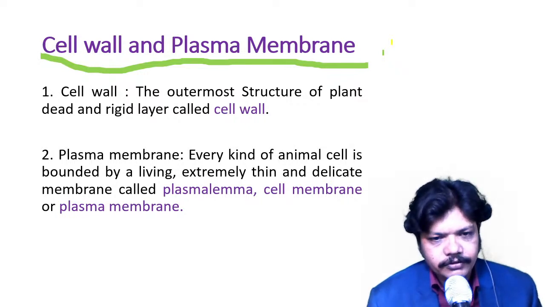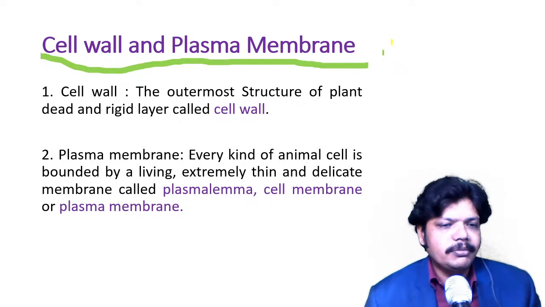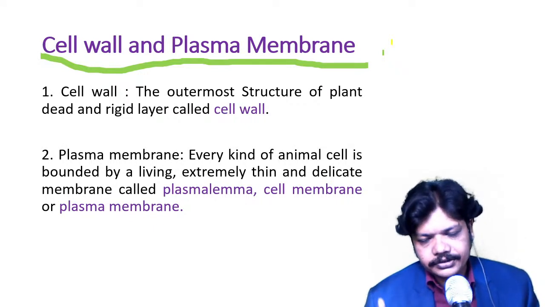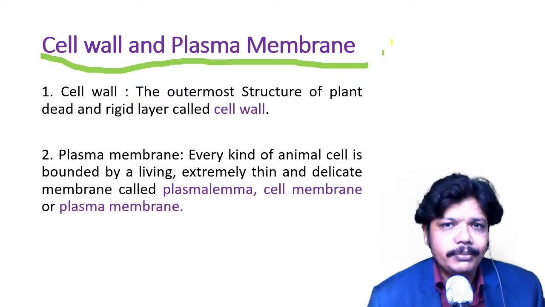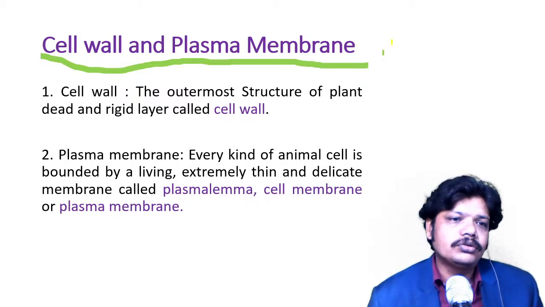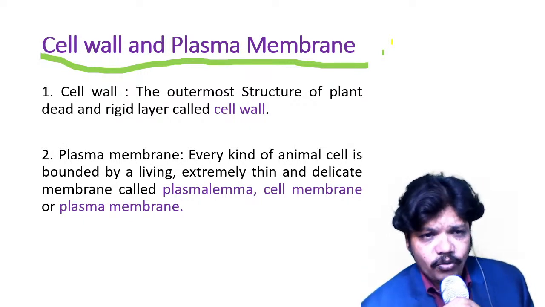Obviously the prokaryotic cell we are going to see ahead. In the eukaryotic cell we saw some organelles are embedded inside the cells, in the cytosol, and firstly we saw the plasma membrane, isn't it? And here the heading is cell wall and plasma membrane.